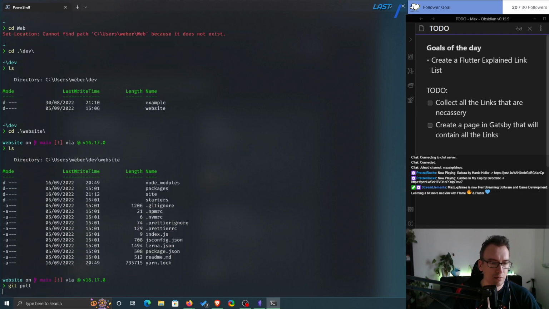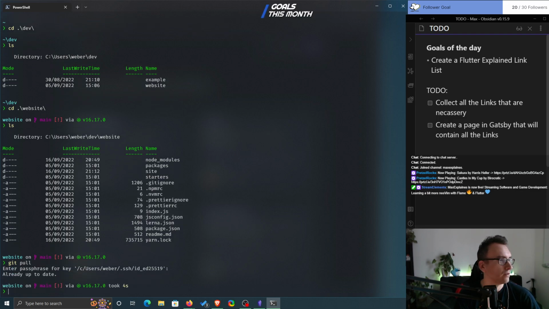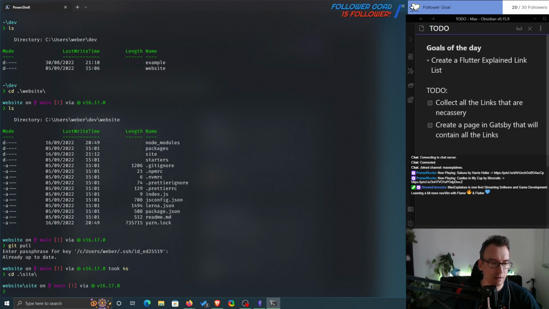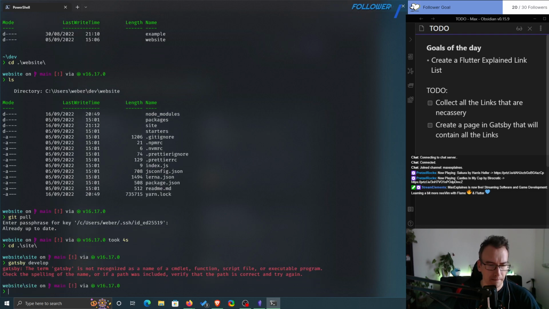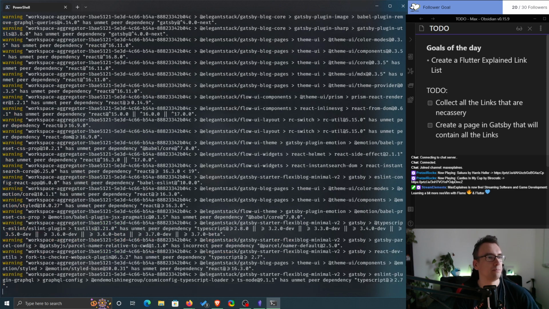Git pull, let's get the newest version. Perfect. And now here we can say cd site and then Gatsby develop. It's not as a cmd, yeah, that's true. Yarn install, and then we have to yarn develop, of course.